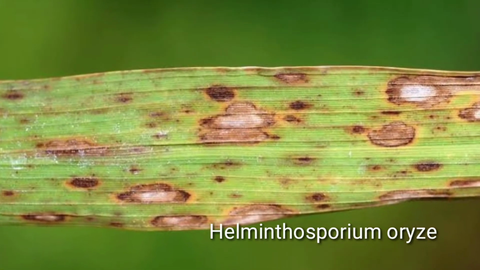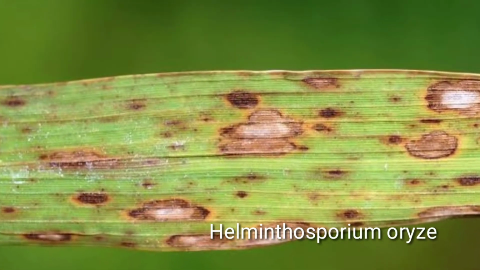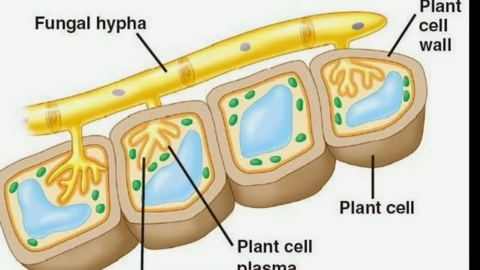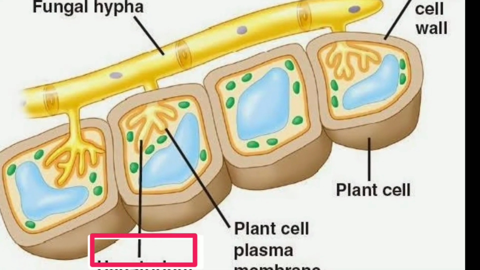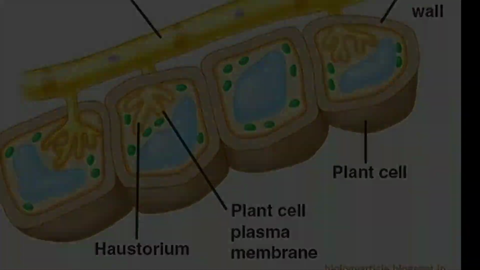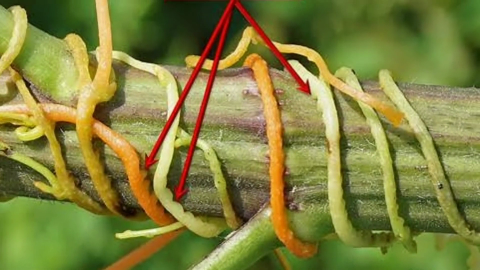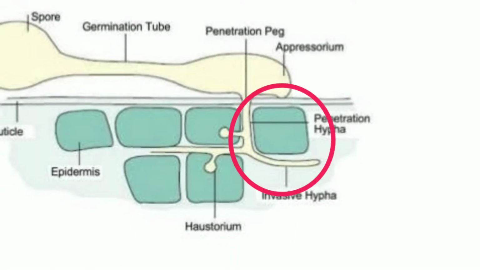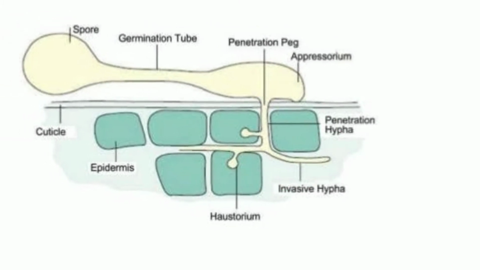Example, Helminthosporium oryzae. The parasitic fungi take their nutrition from the host with the help of haustoria. Fungal hyphae are able to penetrate the host with the help of mechanical pressure and softening by enzymes.